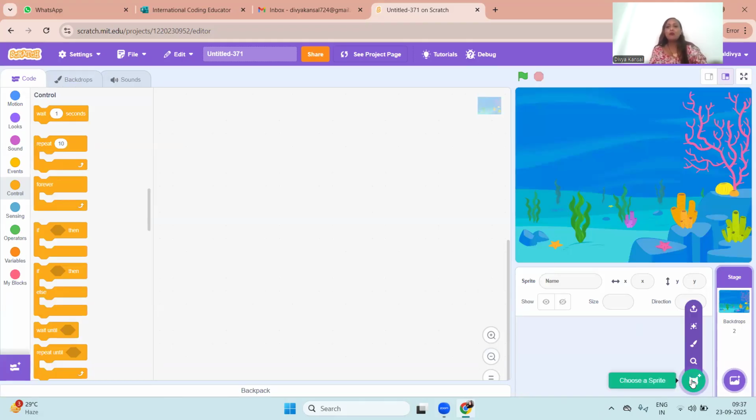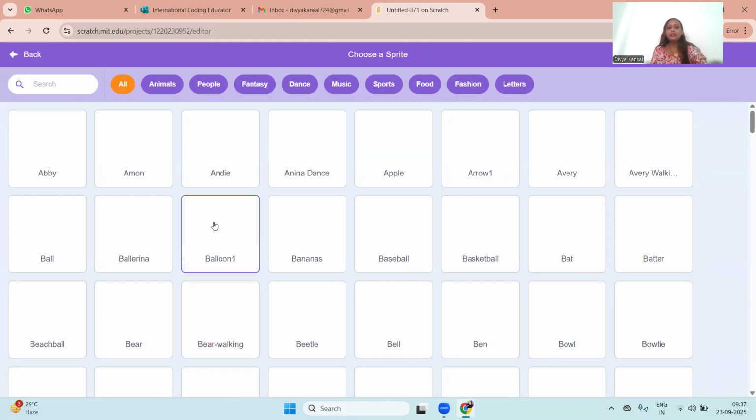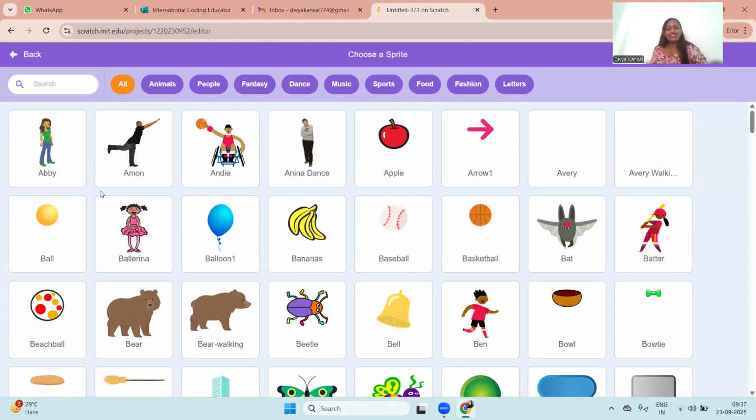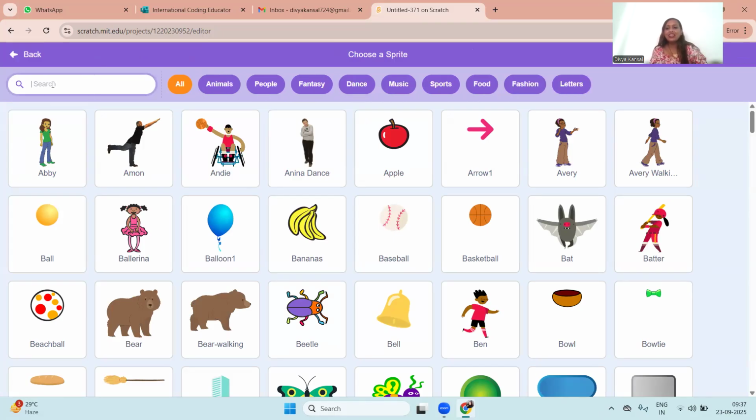And this time I want fishes in my aquarium. So I'll go to the cat icon at the bottom right corner. When you click here, you will see multiple sprites. Do you know what sprites are? Sprites are characters, characters in a game or animation.